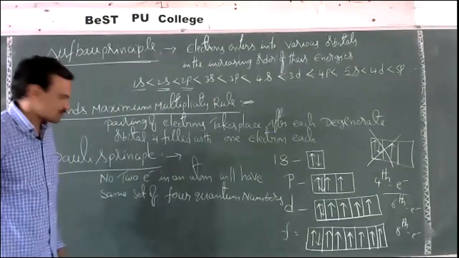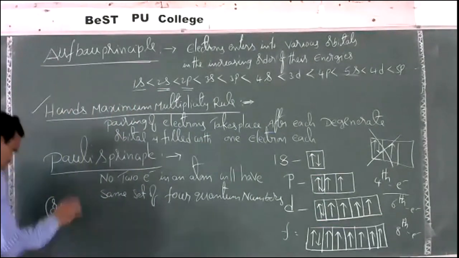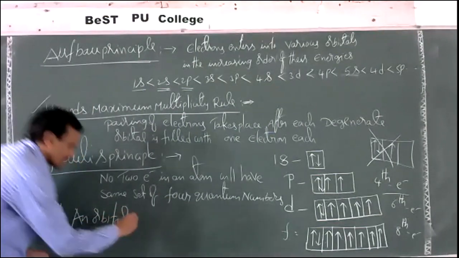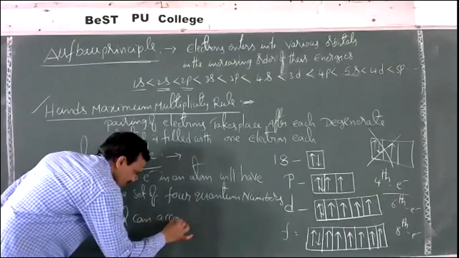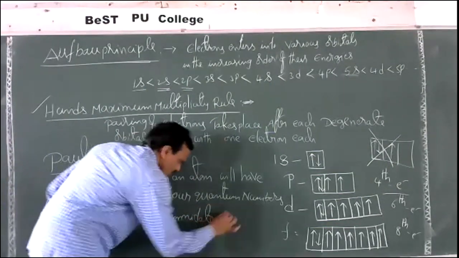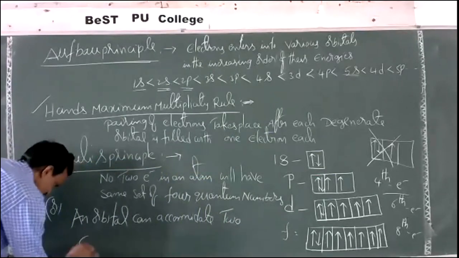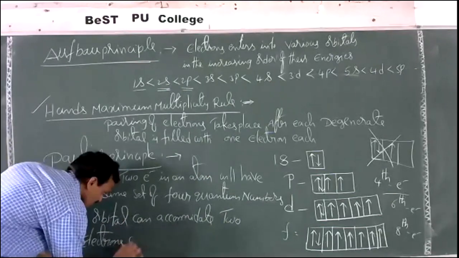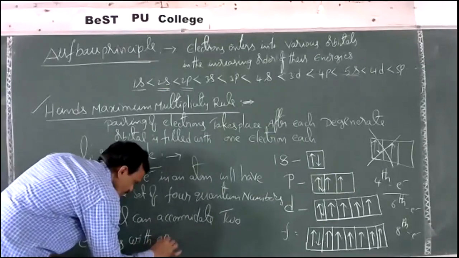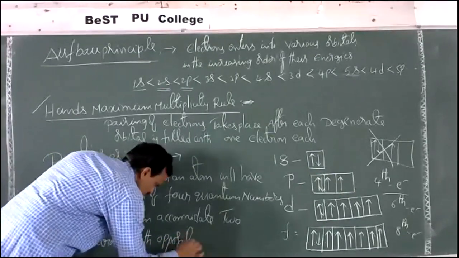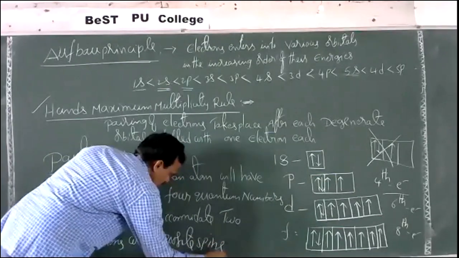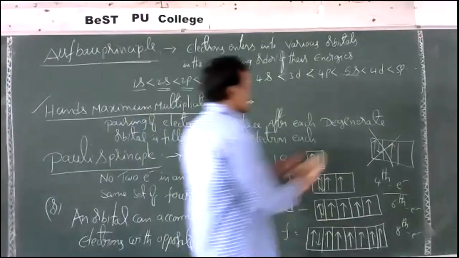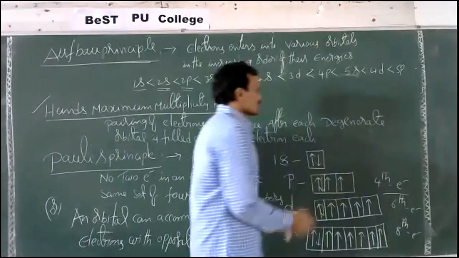One more statement is also there. An orbital can accommodate 2 electrons with opposite spins. For example, suppose an s orbital is there.